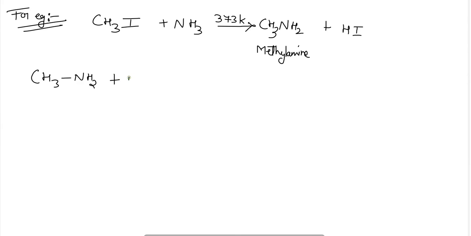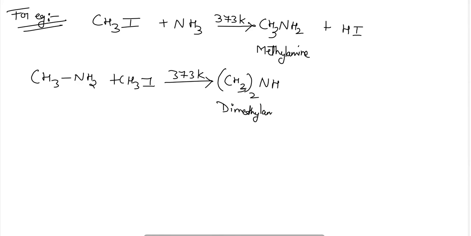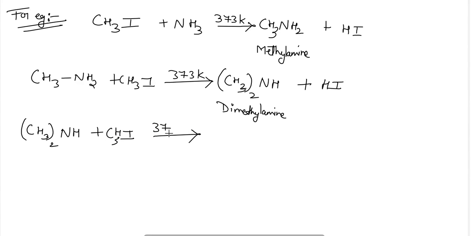Further, this 1-degree amine will react with more methyl iodide to form the 2-degree amine, that is dimethylamine, and further this dimethylamine reacts with one more methyl iodide to form trimethylamine, which is the 3-degree amine.